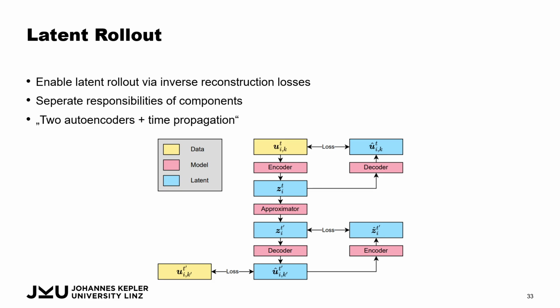So with these two identity functions of the encoder and decoder, we enforce the separation between encoder, which should only encode the discretized data into some function representation, the decoder, which is the inverse, which takes the function representation and should decode it into some discretized physics representation, and the approximator should only propagate it forward in time.